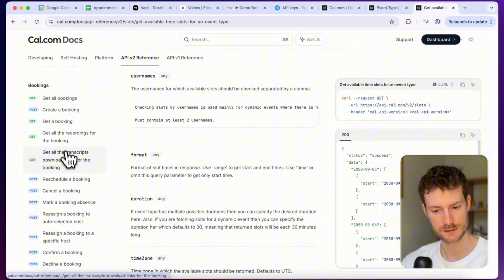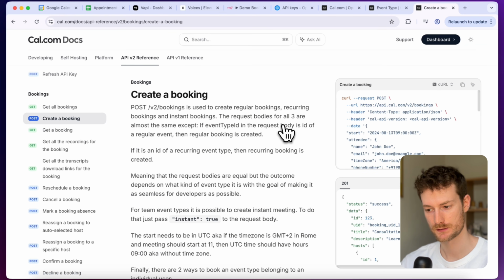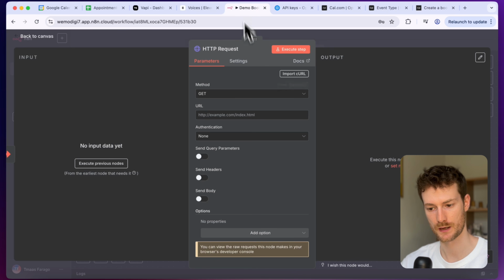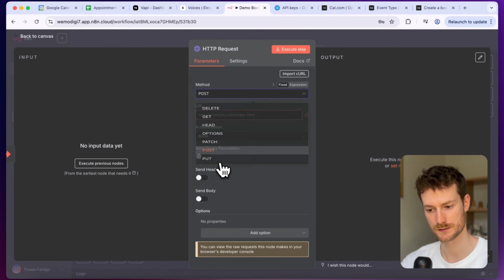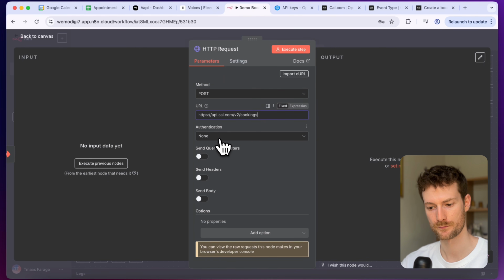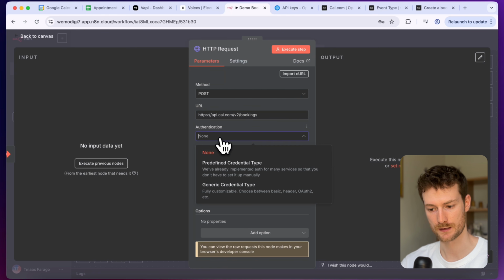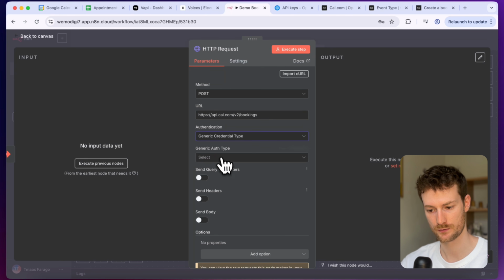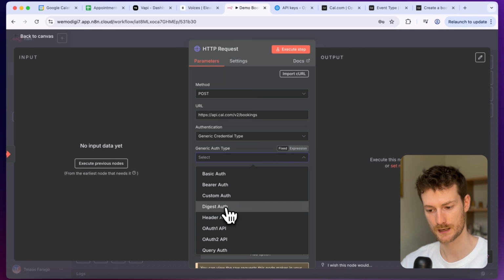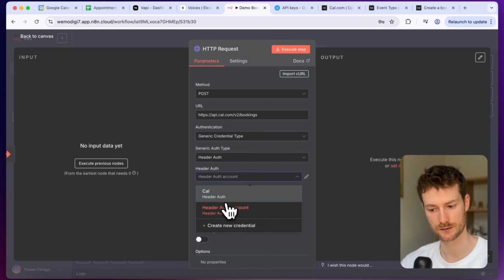And under the bookings, what we need is create a booking. So here we can copy this URL and it will be a post request. So we can go back to n8n, switch this to post and paste in the URL. Let's also select the authentication, which will be generic credential type. Let's select header auth and let's select Cal.